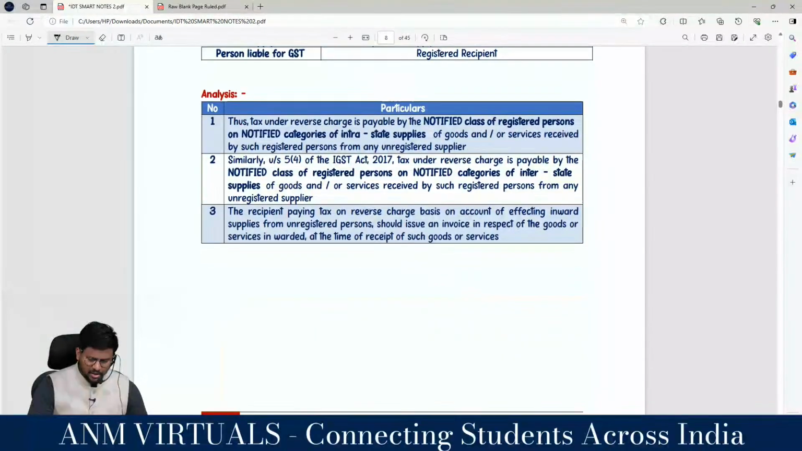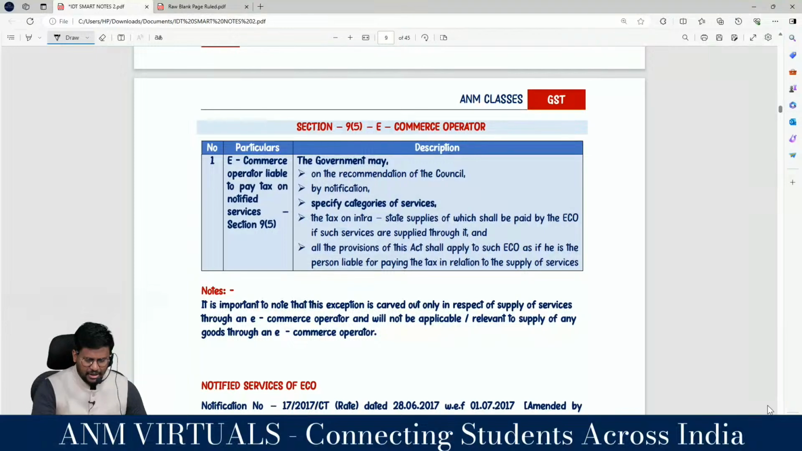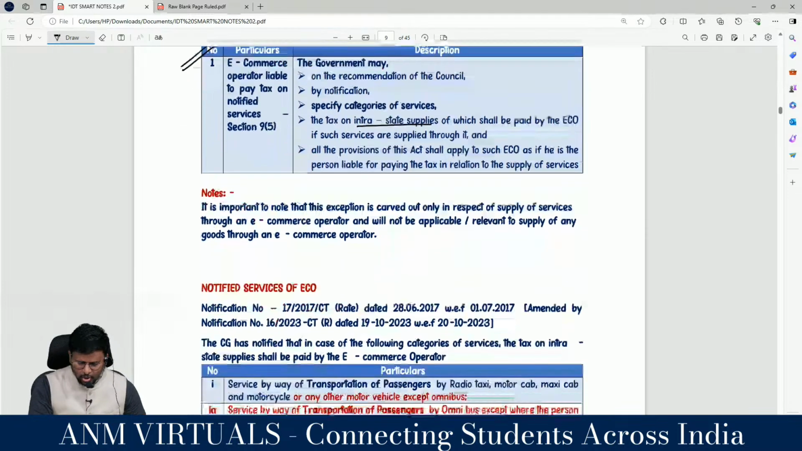Yes, sir, we are now moving on to 9(5), the e-commerce operator. The government may, on the recommendation of the council, by notification specify categories of services the tax on which intra-state supply shall be paid by the e-commerce operator if such services are supplied through it, and all provisions of this Act shall apply to such e-commerce operator as if he is the person liable for paying the tax in relation to such supply.